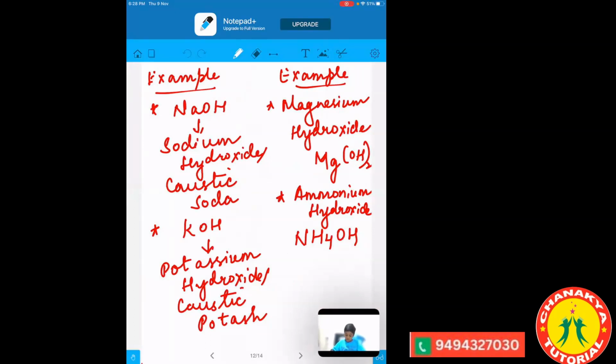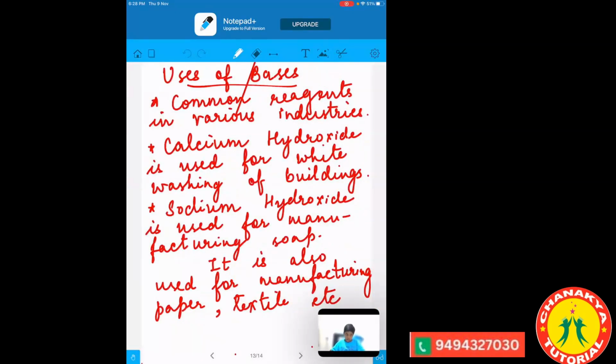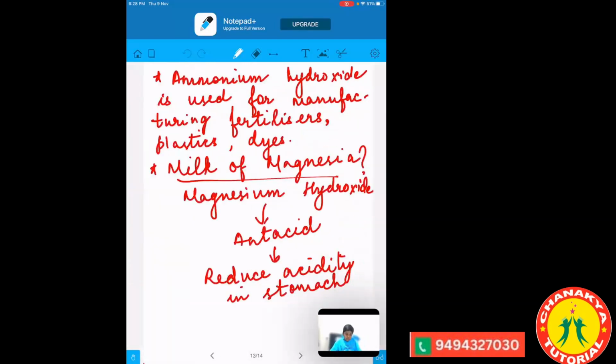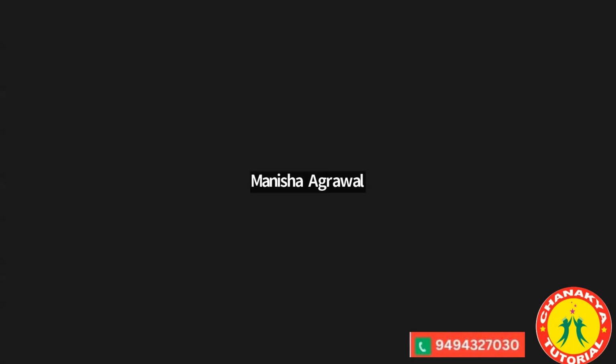Then the uses we have discussed: calcium hydroxide for whitewashing, sodium hydroxide for the manufacturing of soap, paper and textile industry, ammonium hydroxide for the manufacturing of fertilizers, plastic and dye, and milk of magnesia as an antacid. So I hope you are clear with this topic.